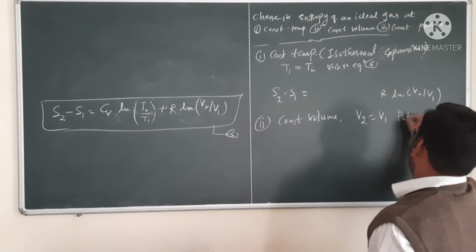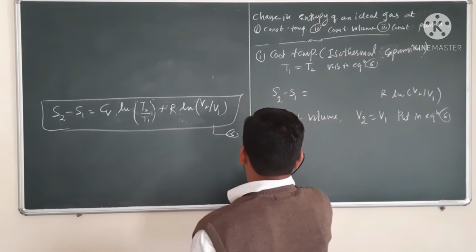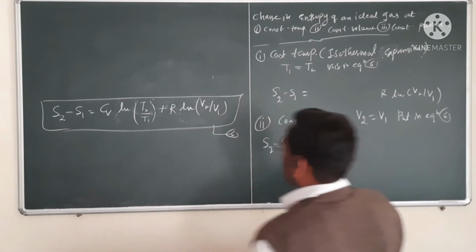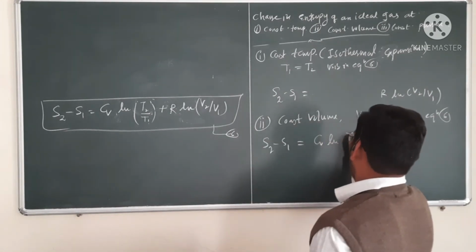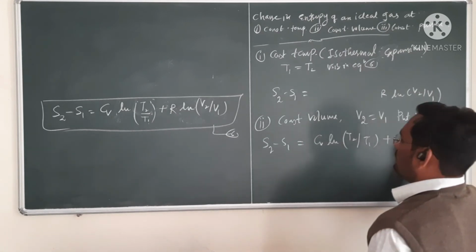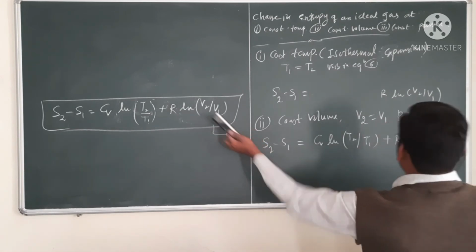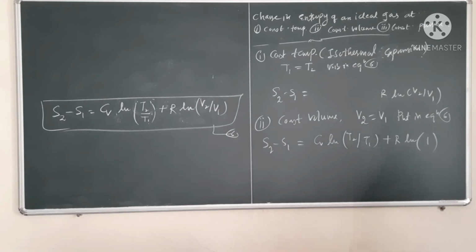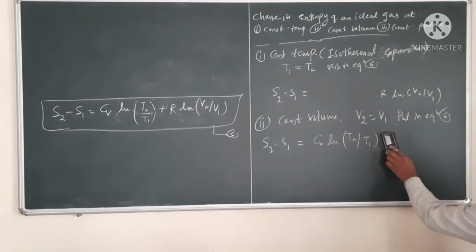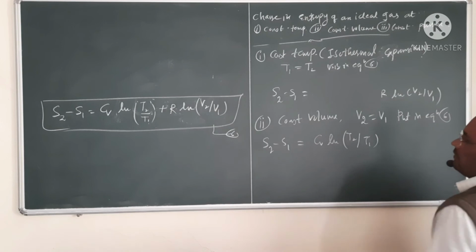So if you put in equation 6, then S2 minus S1 is equal to Cv ln of T2 divided by T1 plus R into ln of V2 divided by V1, which gives 1, since V2 is equal to V1 and ln of 1 is 0. So our equation is S2 minus S1 is equal to Cv ln of T2 divided by T1. So this is the case for constant volume.